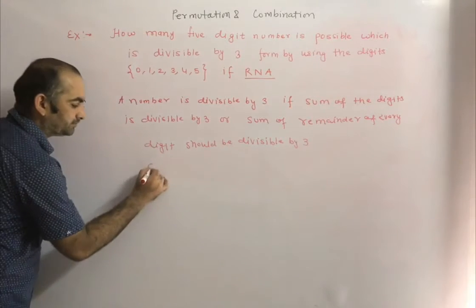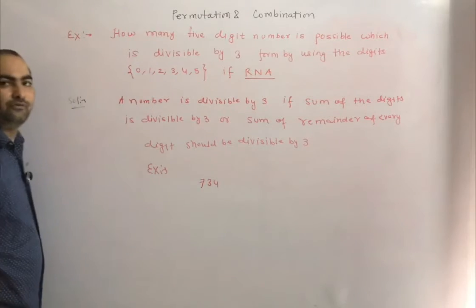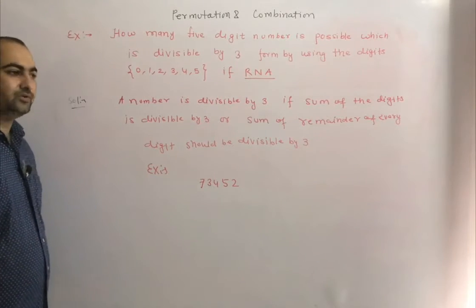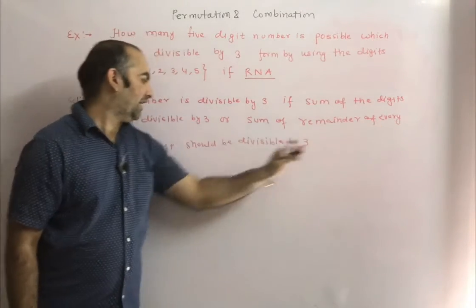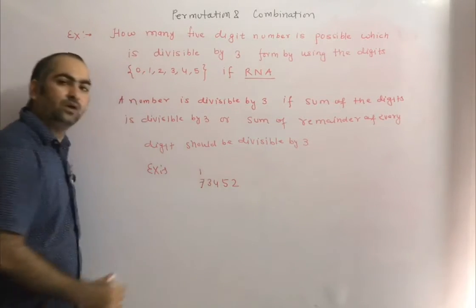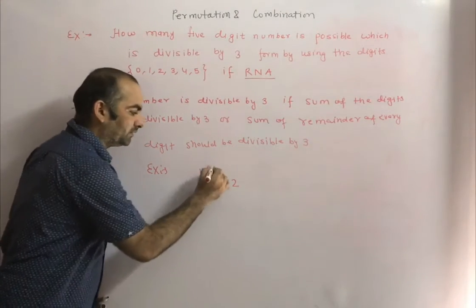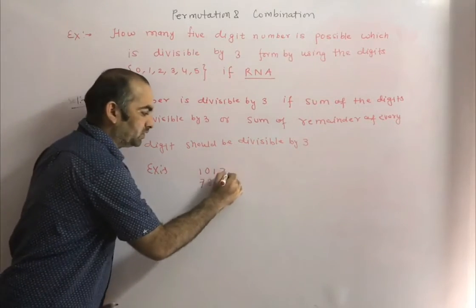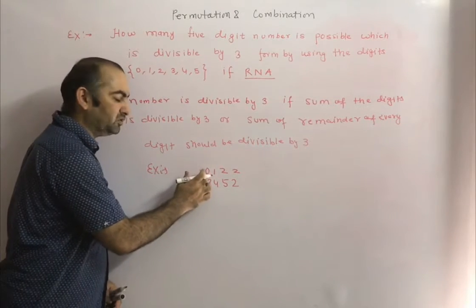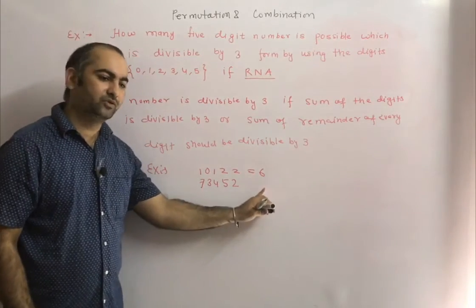For example, if I take the number 7, 3, 4, 5, 2, we have to check that the sum of the remainders of every digit is divisible by 3. If I divide 7 by 3, the remainder is 1. 3 divided by 3, remainder 0. 4 divided by 3, remainder 1. 5 divided by 3, remainder 2. 2 divided by 3, remainder 2. The sum of remainders, 1 plus 0 plus 1 plus 2 plus 2, comes to 6.